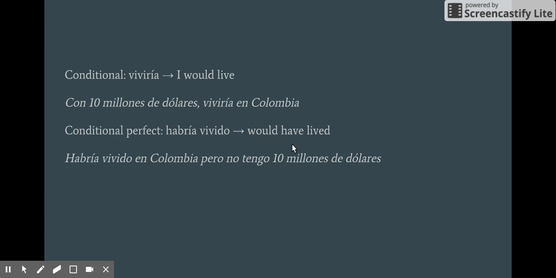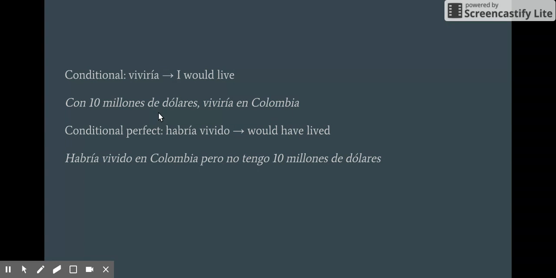So the difference between the conditional, as you can see here, just a short summary. So the conditional is formed, as we said, similar to the future tense, by placing the infinitive verb and adding the ending. And the English equivalent is would do something. So viviría, I would live.